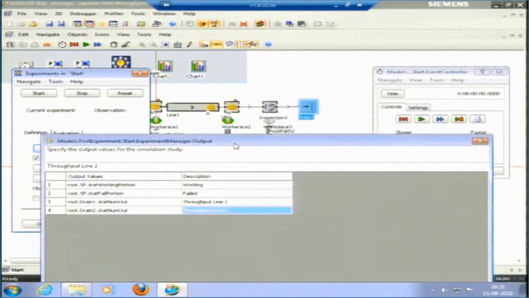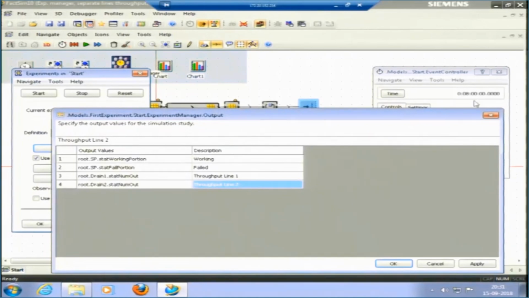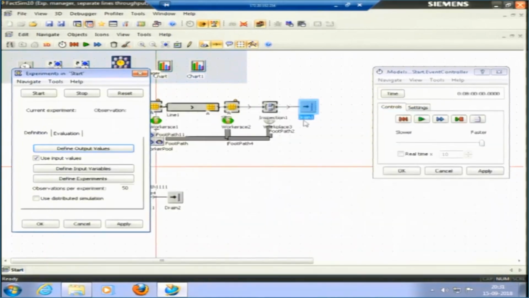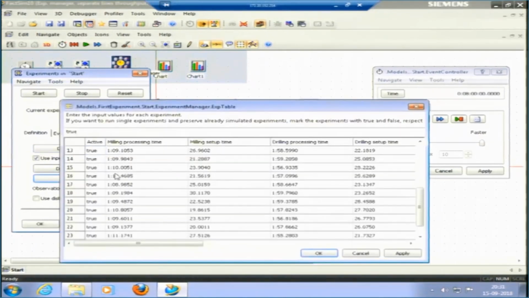Okay. But if I run my simulation using my experiment manager, when I define the experiments, I have defined 25 experiments here. These processing times are taken actually 59 seconds, and this 59 seconds using a random number table or some random distribution, normal random distribution maybe.